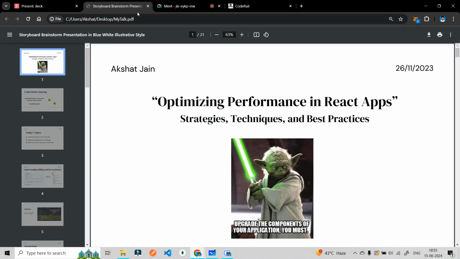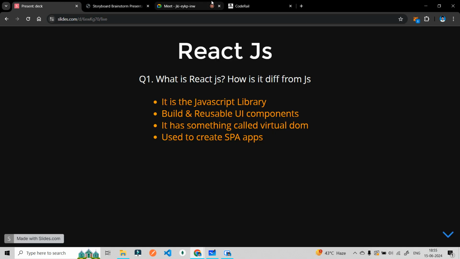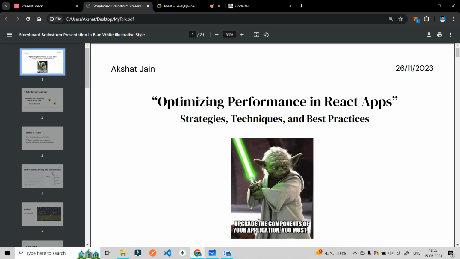There was one session at IIIT Delhi where I was invited as a speaker to talk about React. This was the particular thing I talked about in that session, at the starting of my fourth year.